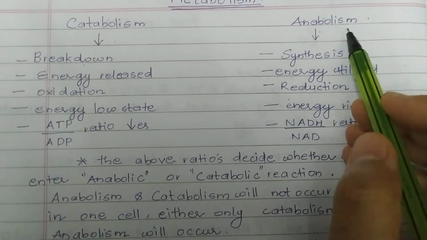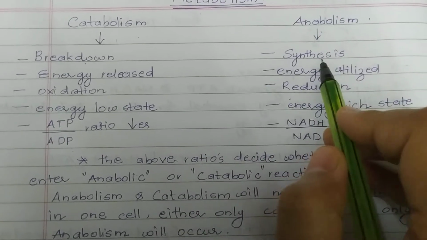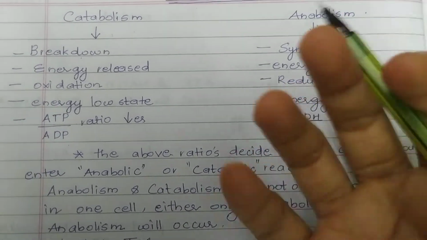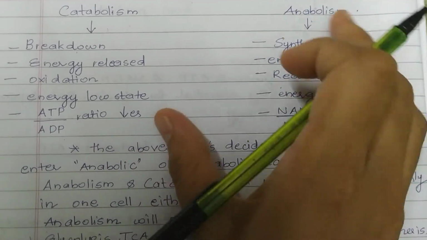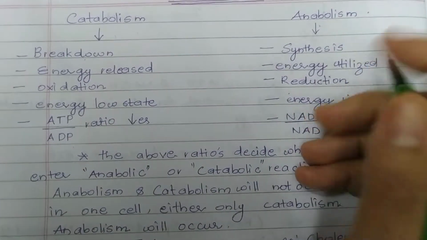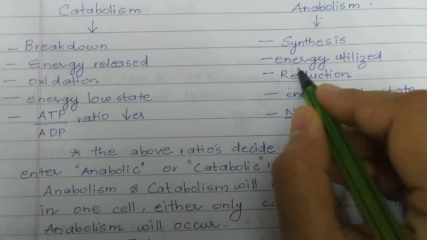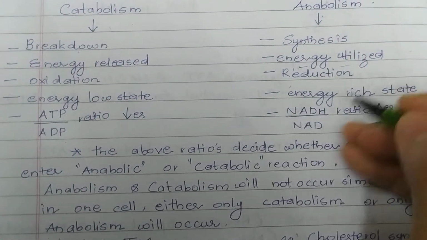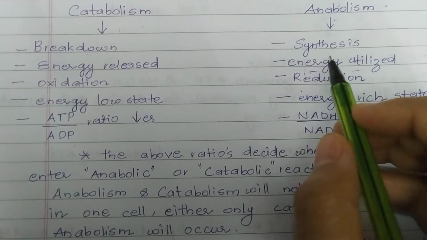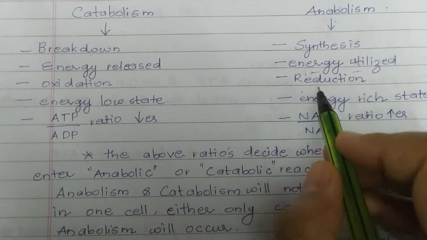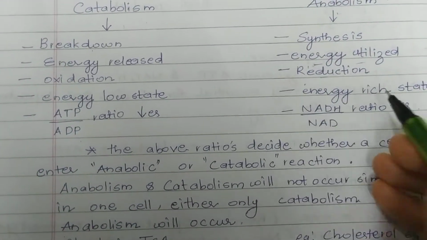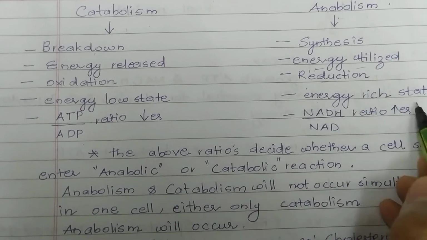Whereas in the case of anabolism, since it's a synthesis, something gets synthesized bit by bit. All those bits are collected together and a molecule gets synthesized. For that purpose, energy is utilized, energy in the form of ATP or any other form. Here there is a reduction, and the state found is an energy rich state.